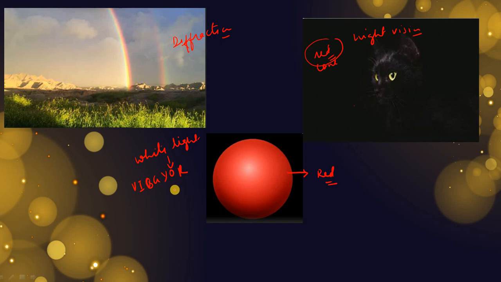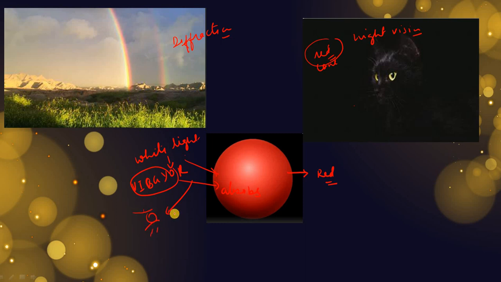We see any object based on the reflection of light. Whatever light is reflected back to us, then and only then can we see the object. So, when this white light falls on this ball, other than red, all are absorbed by the ball. Okay, all are absorbed by the ball. And only red light is reflected to our eyes. That's why we can see the object with our eyes.